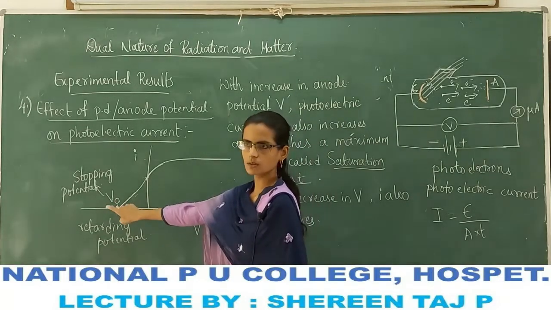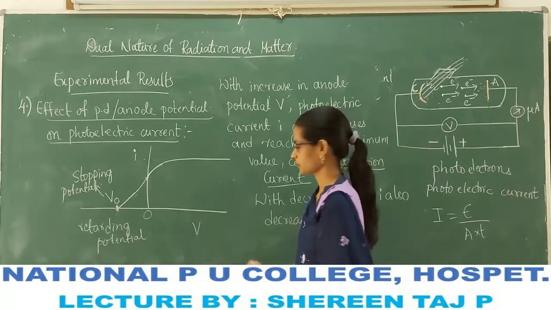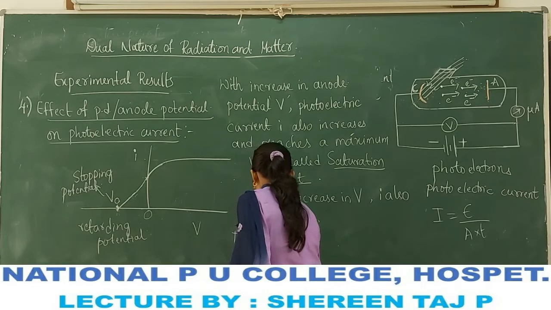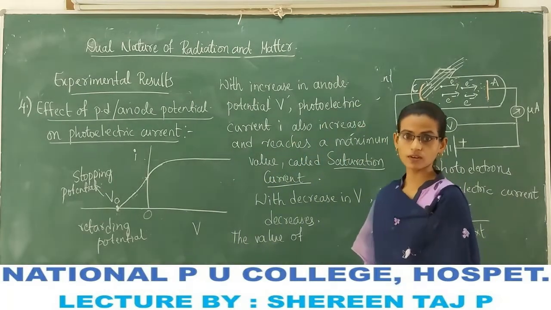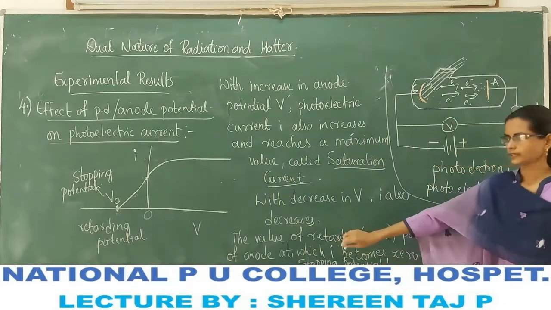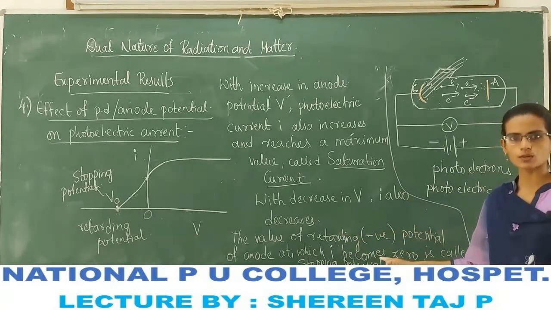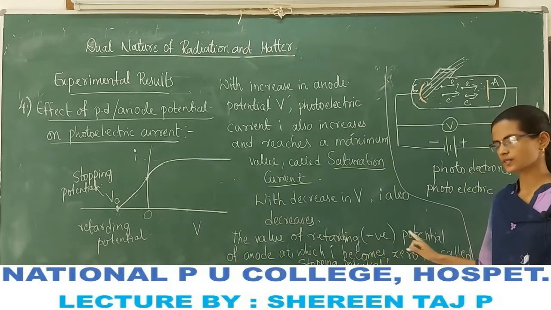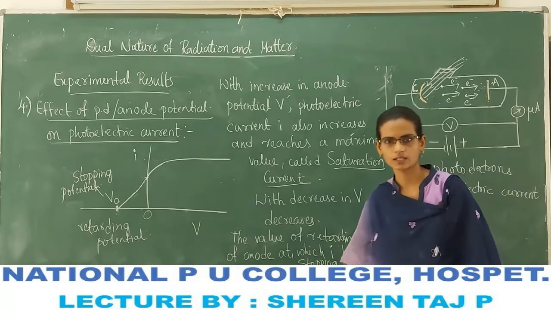Where does it become 0? At the value of stopping potential. So we have to mention it, the value of negative potential of anode. So this is important. The stopping potential is the value of the negative potential of anode or the retarding potential at which the current becomes 0.